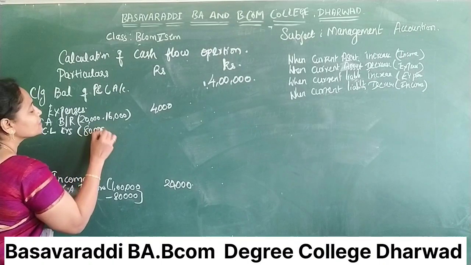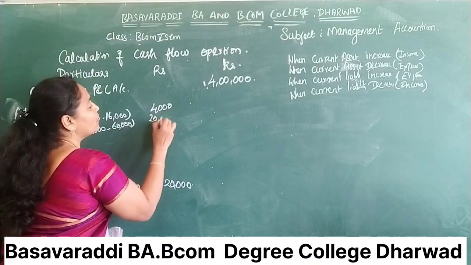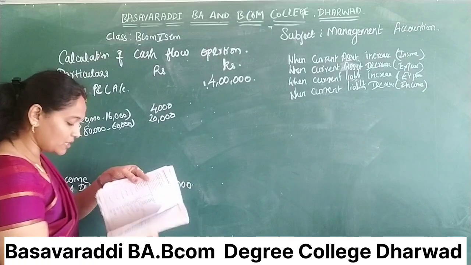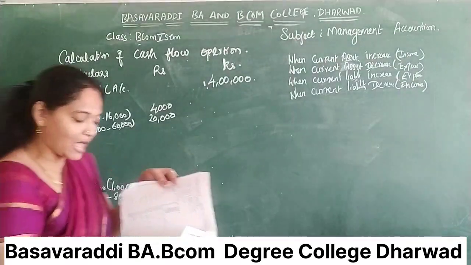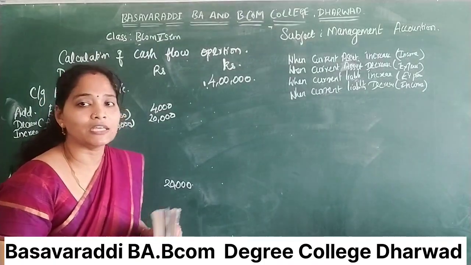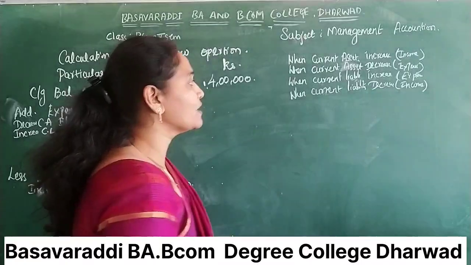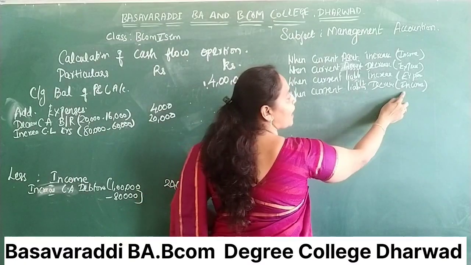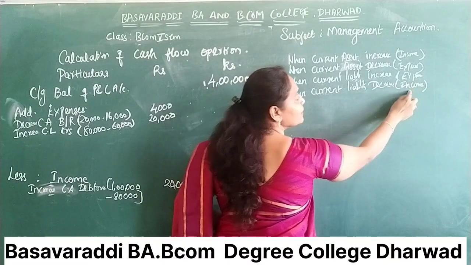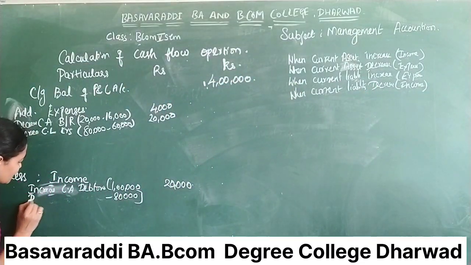80,000 minus 60,000, 20,000. Again, inner column. Next entry is outstanding salary. Outstanding salary is a current liability. What happened here? 12,000 to 8,000, a decrease. So, income, you have to enter in the income column. Decrease in current liability.